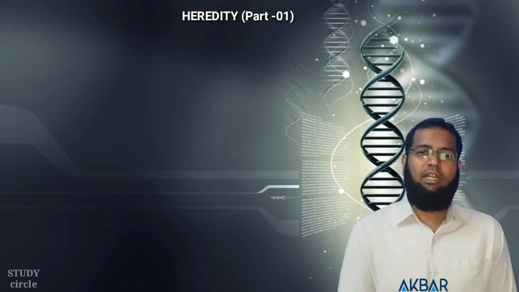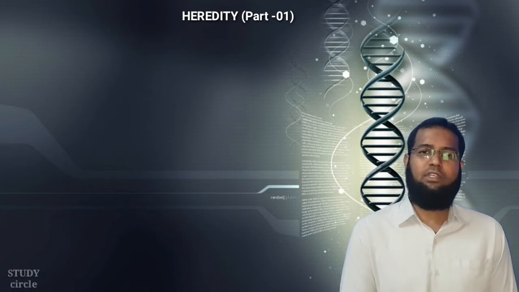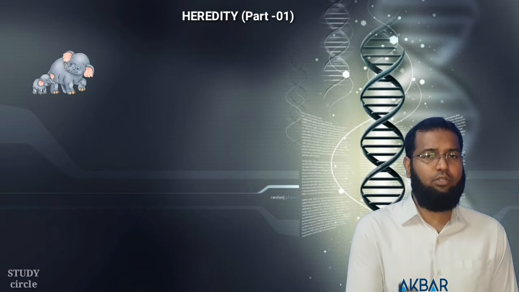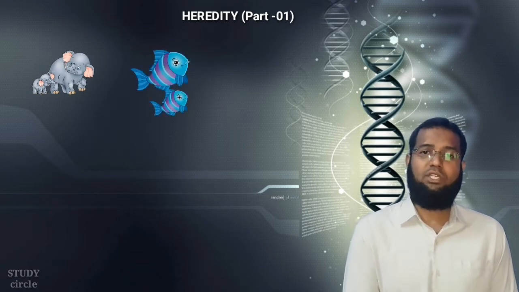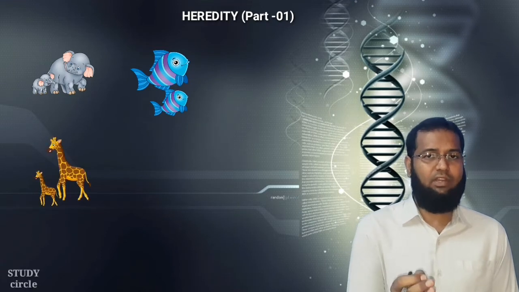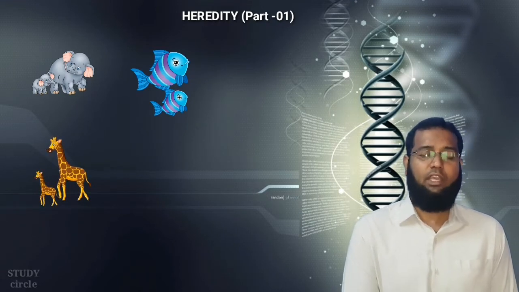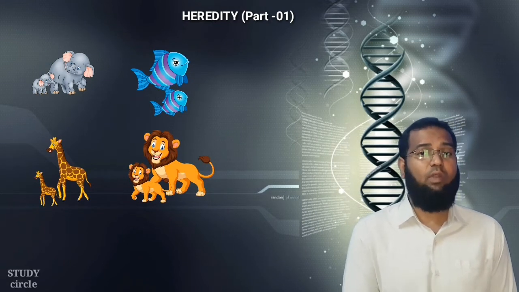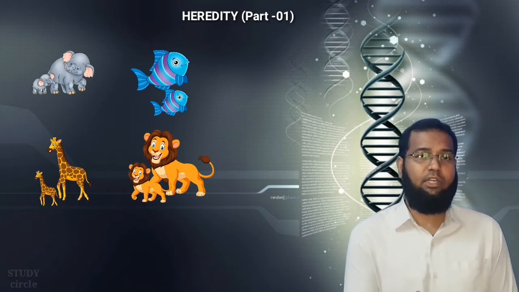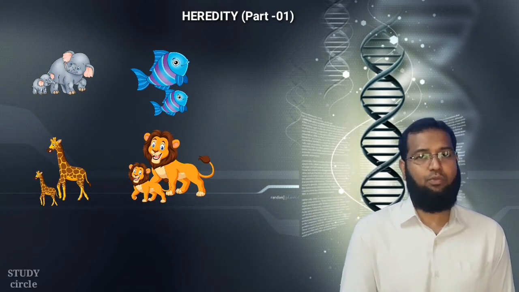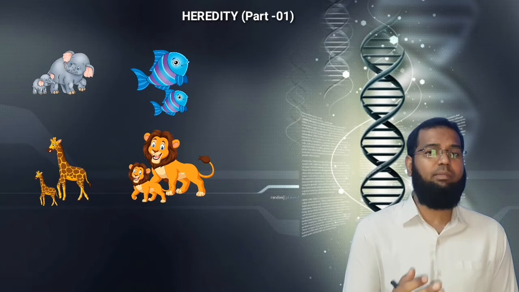So let us take one example. An elephant gives birth to an elephant. A fish gives birth to a fish. A giraffe gives birth to a giraffe. A lion gives birth to a lion. But you will never find a lion giving birth to an elephant, or an elephant giving birth to a lion. So how are these traits transferred?